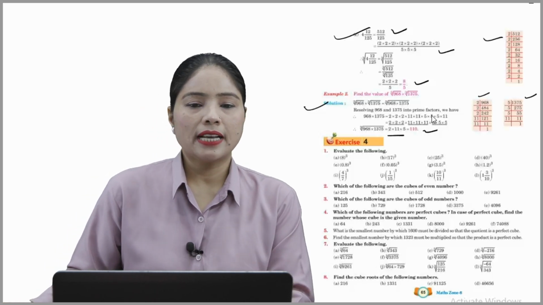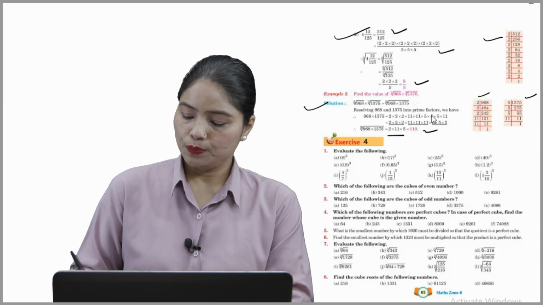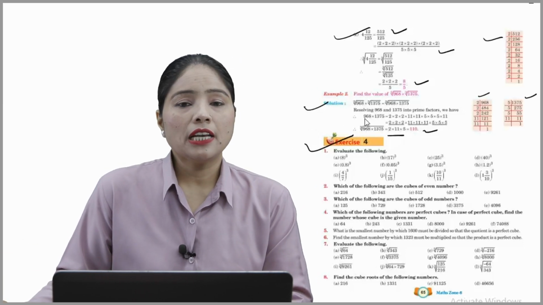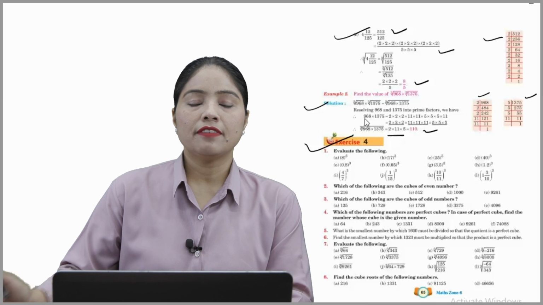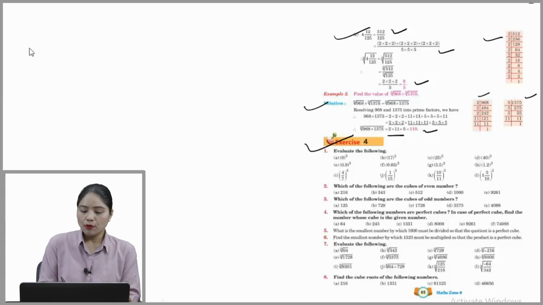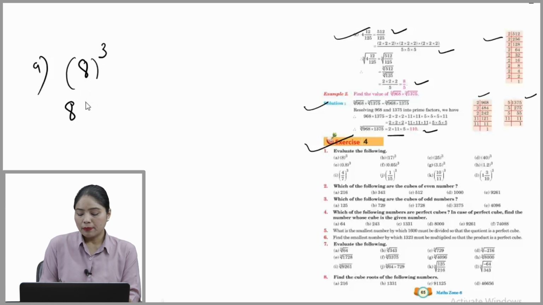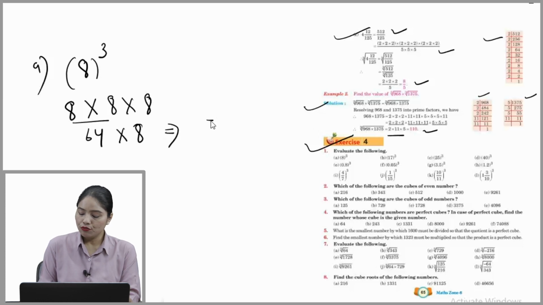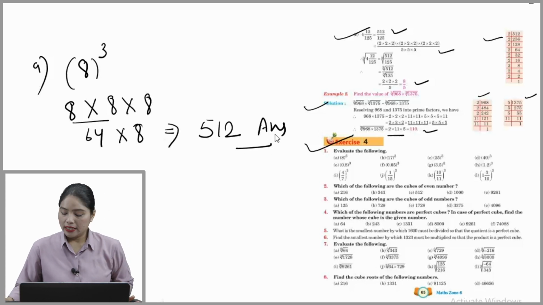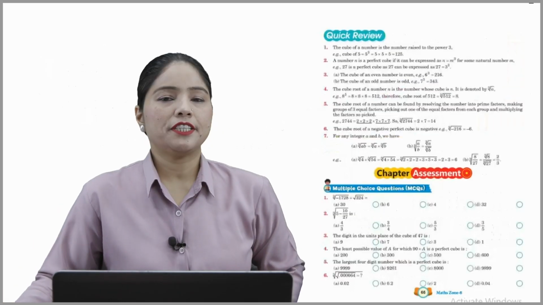Hope you understood. Now exercise 4. Evaluate the following. Here it is given 8 to the power of 3. So how to solve it? 8 cubed means we multiply 8 into 8 into 8. 8 times 8 is 64, multiplied by 8, and that is equal to 512. I hope you understood well, beta. So these are the other questions, you have to complete them on your own.